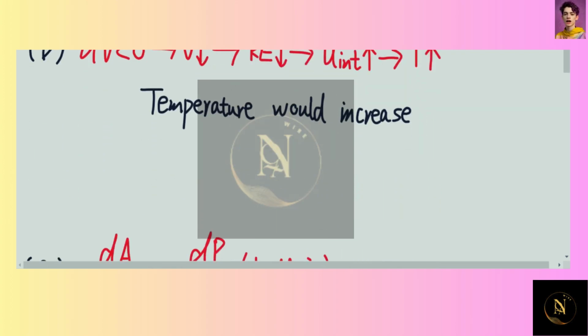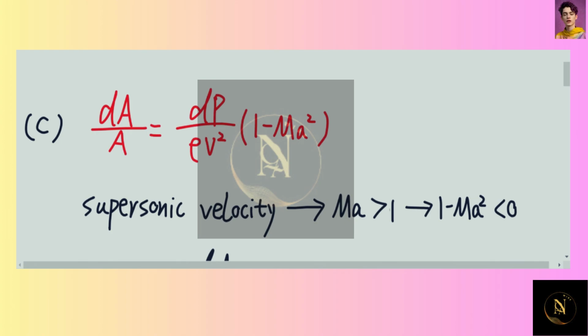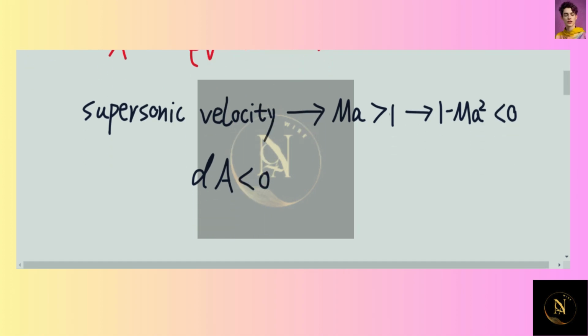Okay, and for the pressure, the relationship between the area and the pressure can be expressed with such equation here, which is dA over A equal to dP over rho V squared times 1 minus Ma squared. So we know supersonic velocity will lead to Ma greater than 1, and 1 minus Ma squared is less than 0. And we know dA is less than 0. So in order to maintain the balance of the equation, dP, which is the changing pressure, must be greater than 0, which means that pressure is increasing.